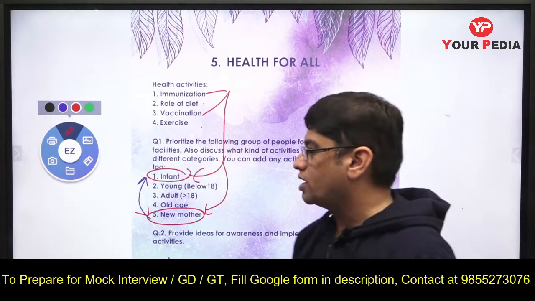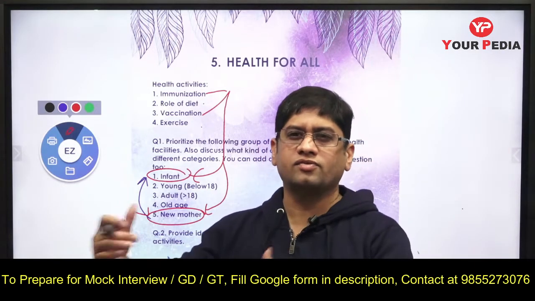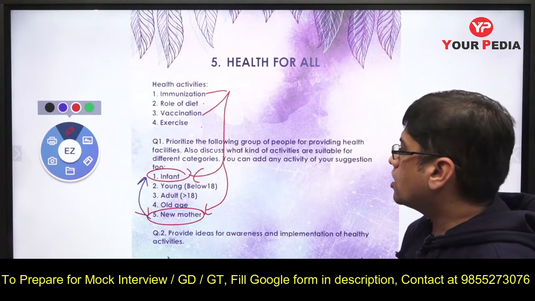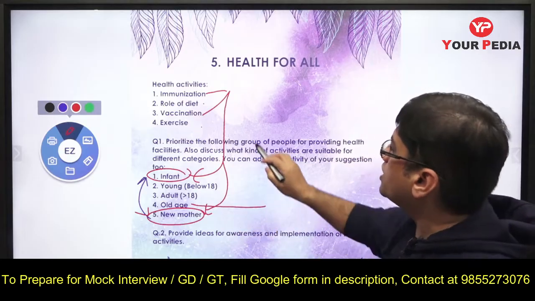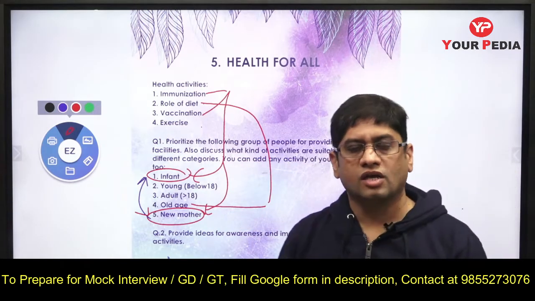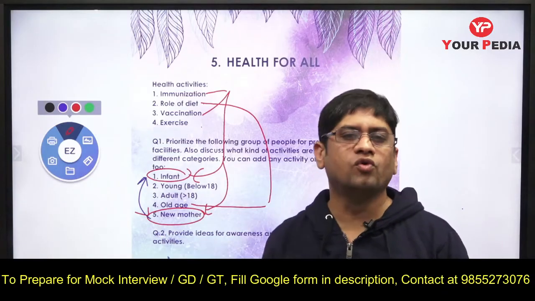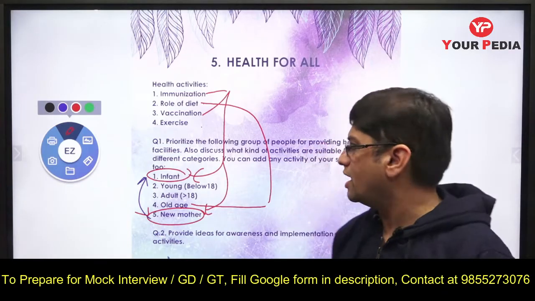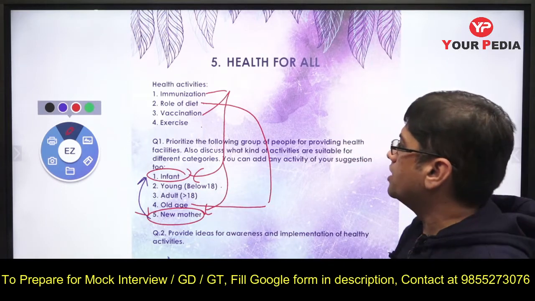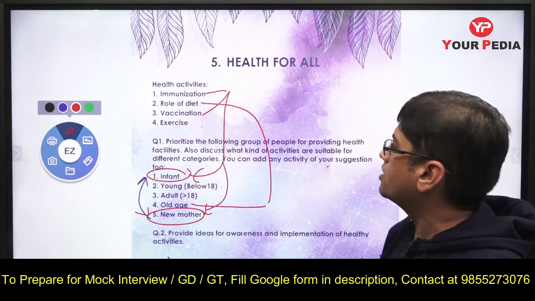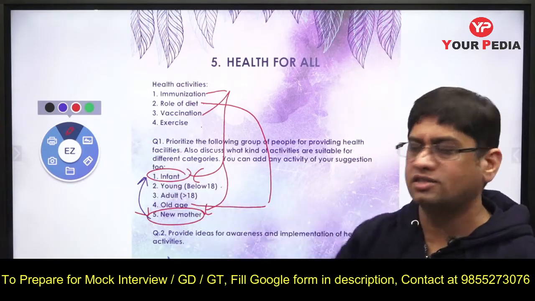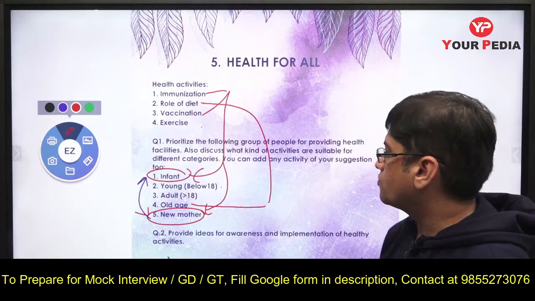Maybe when you become adult, immunization and vaccination may not be priority for you, but in that age it is. Now for old age people, diet is very important and exercise is very important. Diet and exercise, because proper food is very important for old age people, and then exercise. Then if I talk about young below 18, then diet is very important and exercise is very important again for them. Why? Because they are in the growing age.